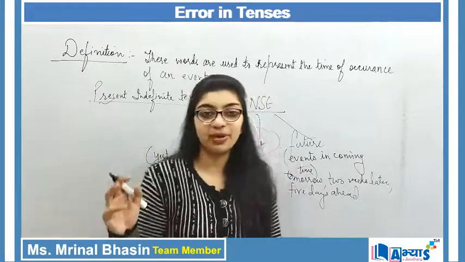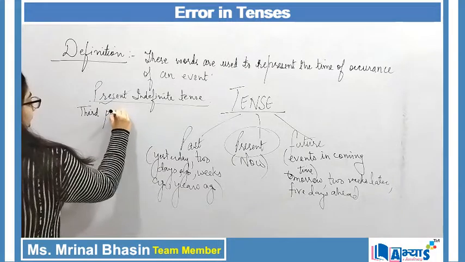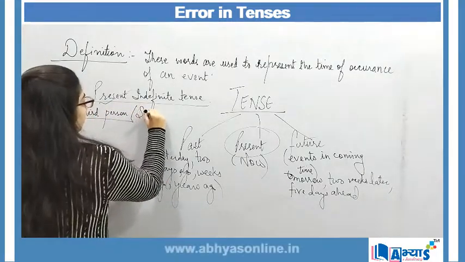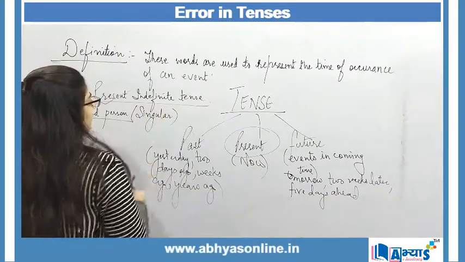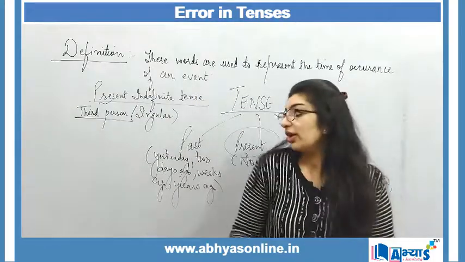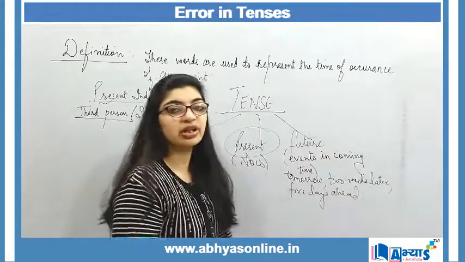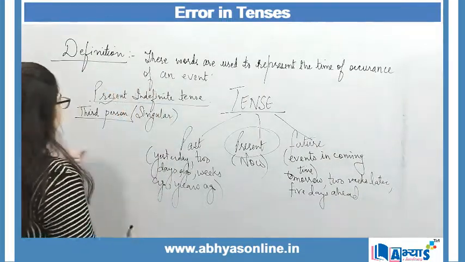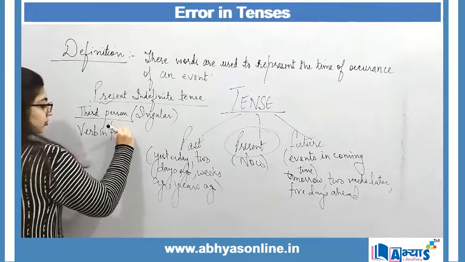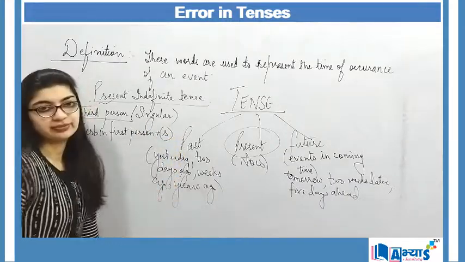In that case, remember, whenever we are talking about third person, and if that third person is in singular form. Now here in indefinite tense, singular and plural form plays a vital role. Here I am talking about third person in singular form. Whenever we are talking about third person in singular form, the verb in first form will always take S over there.